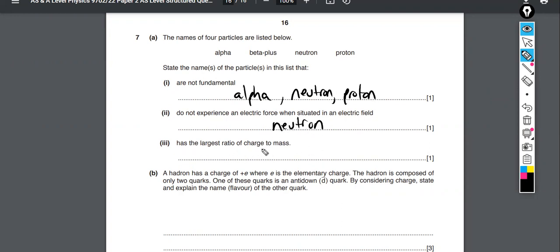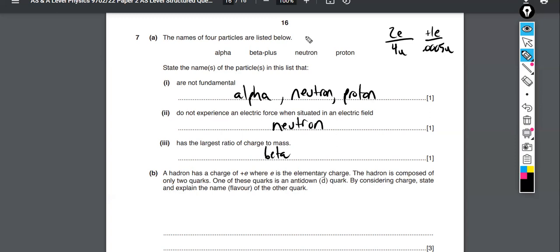Which has the largest ratio of charge to mass? Charge to mass ratio. So this thing is the most massive. Its charge is like 2e over 4u. This one is positive 1e over basically nothing, 0.0005u. So that's probably the winner right there, right? Because we want the largest ratio of charge to mass, and we're dividing by such a small mass, it's got to be beta plus. Come on, we don't even need to consider the neutron and the proton.